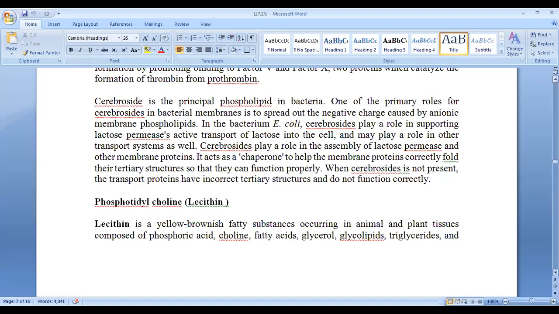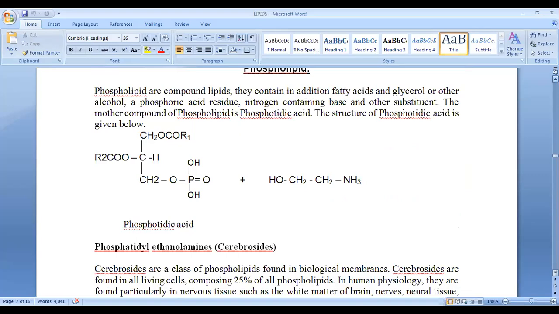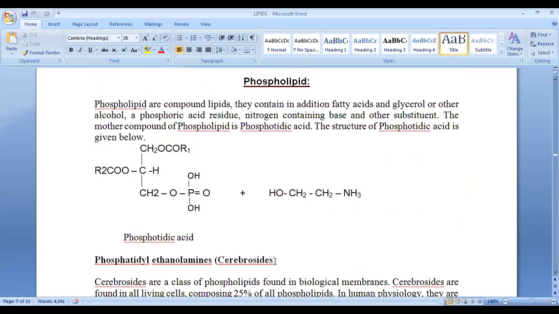So I'm giving another example of phospholipid, that is phosphatidylcholine. Its name is lecithin. Lecithin is a yellow brownish fatty substance occurring in animal and plant tissues, composed of phosphoric acid, choline, fatty acid, glycerol, and glycolipid. In the case of cephalin, that is not cerebroside, it should be cephalin. The name was a mistake. Okay, it was cephalin. I will correct the name, please.